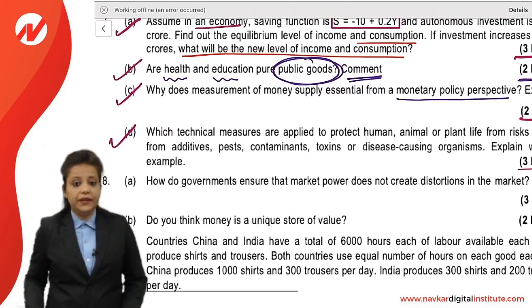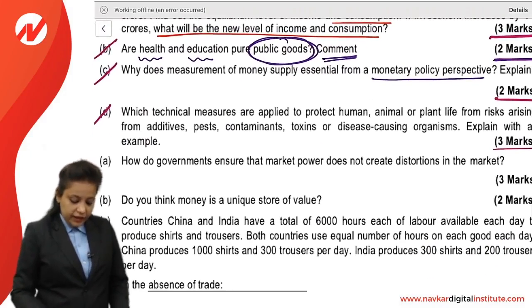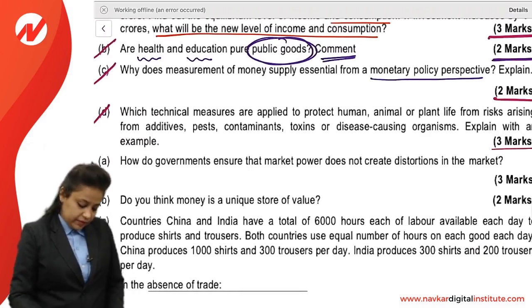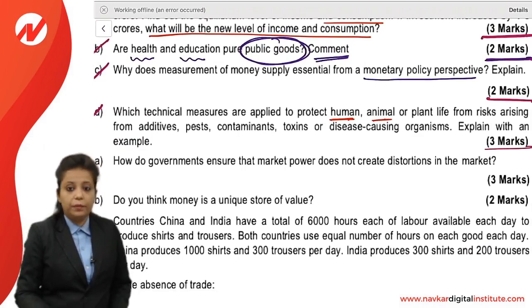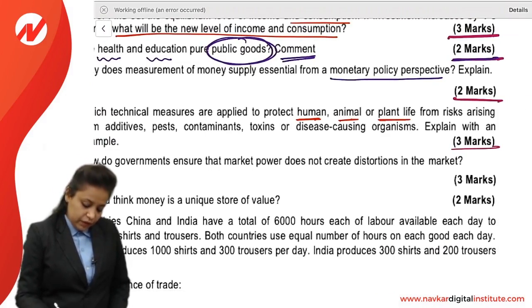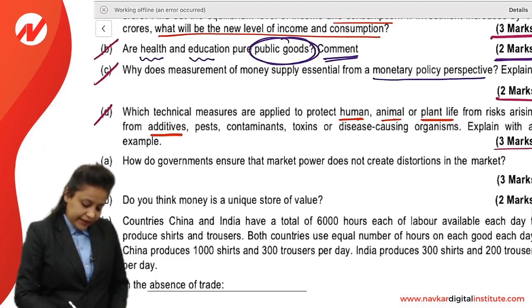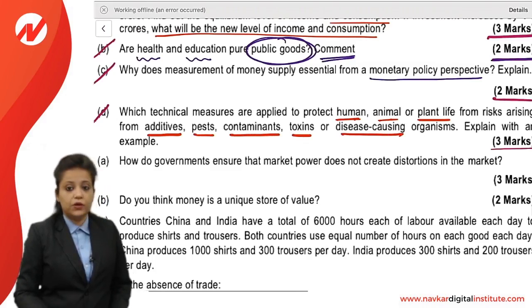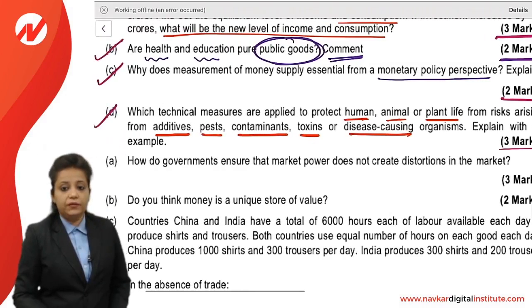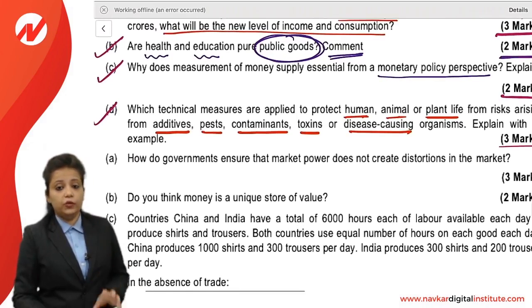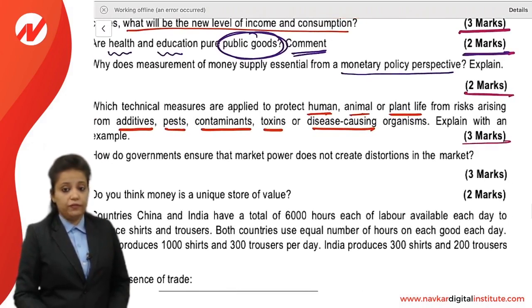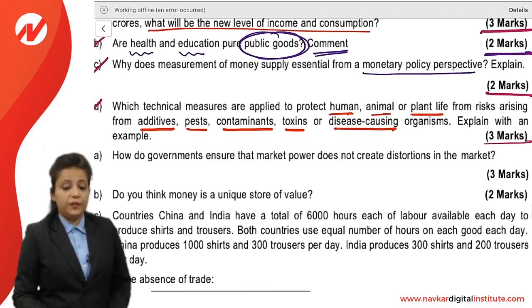Question number 7D. Which technical measures are applied to protect human, animal or plant life from risk arising from additives, pests, contaminants, toxins or disease causing organisms? Explain with an example.